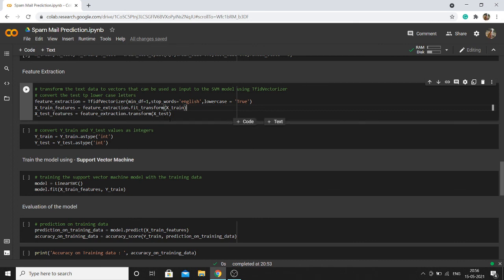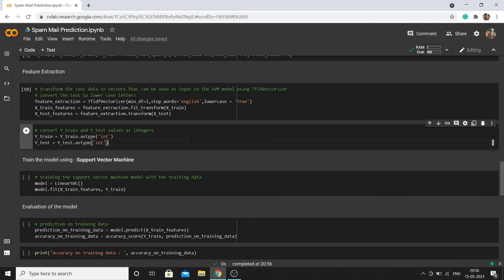So I have taken both xtrain and xtest to the vectorization part. This will transform the words to vector numbers. Here I am giving the values, ytrain and ytest, which are integer type. We have already assigned them as 1 and 0, which are integers only.